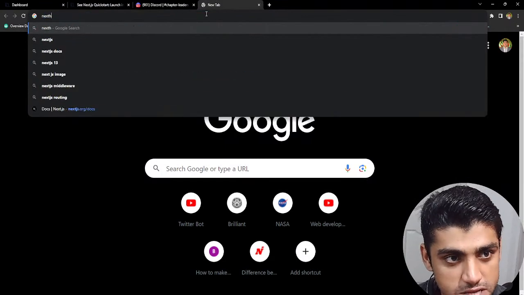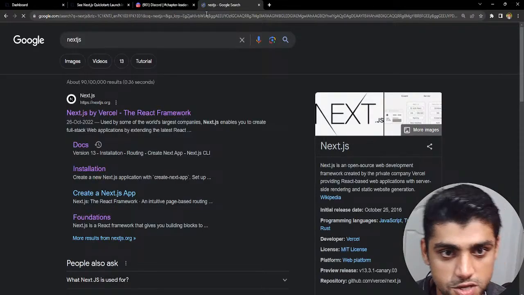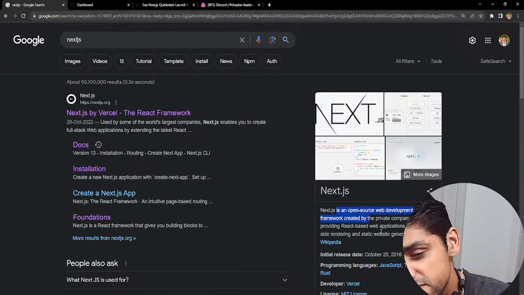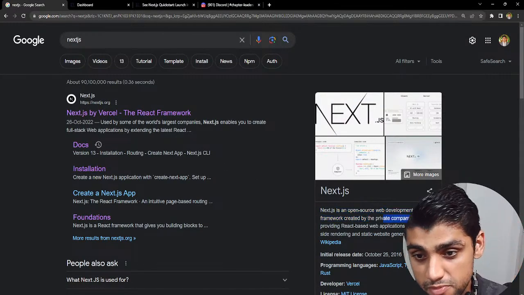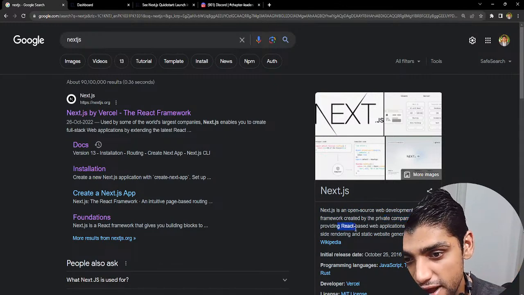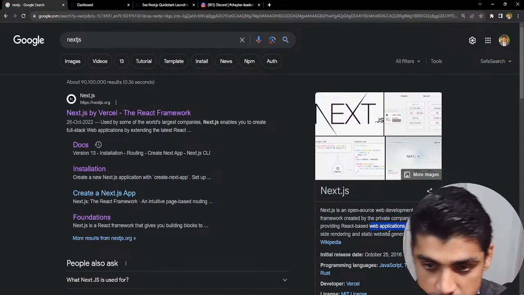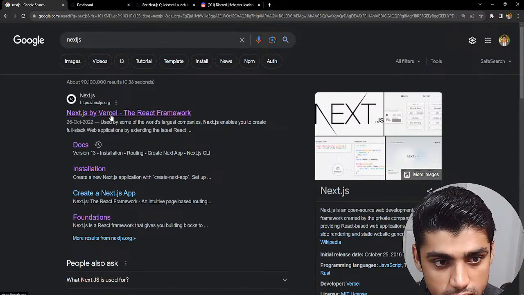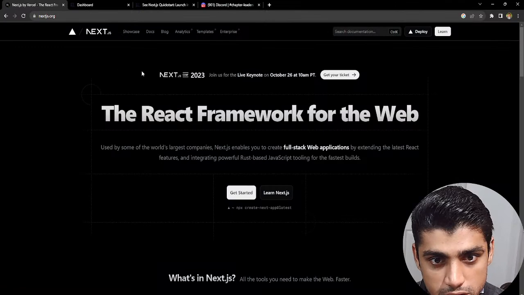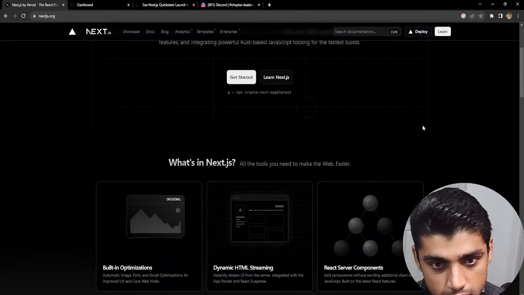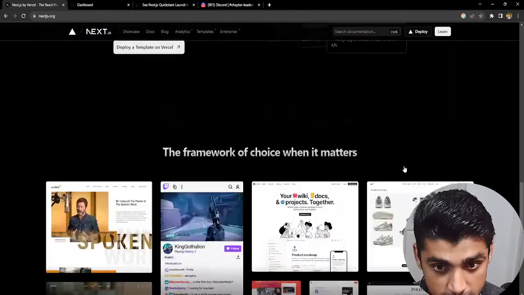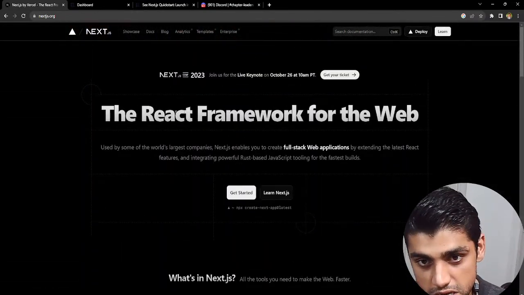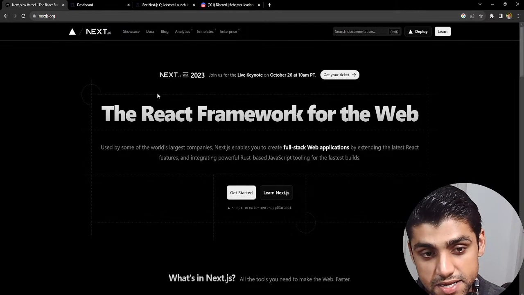Next.js website. So Next.js, just Google it first. And this is Next.js. It's an open source web development framework created by the private company Vercel, providing React-based web applications with server-side rendering and static website generation. If we go to the website, which is nextjs.org, you can see this is the React framework for the web. Now, this is very popular these days, and a lot of companies are shifting towards Next.js because of its increasing need, easiness and usability.